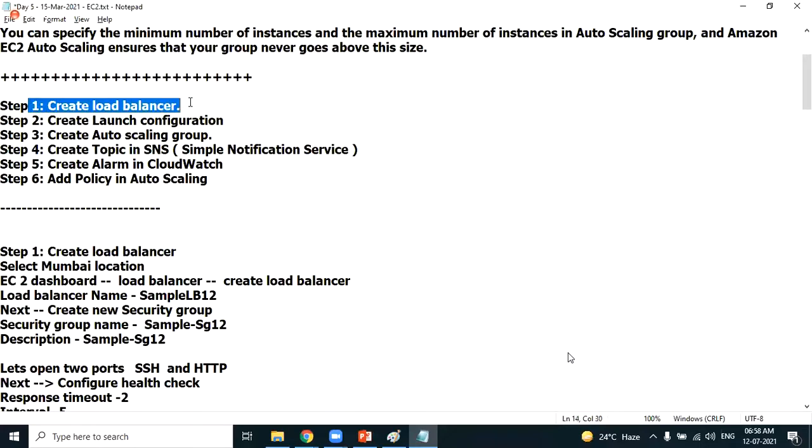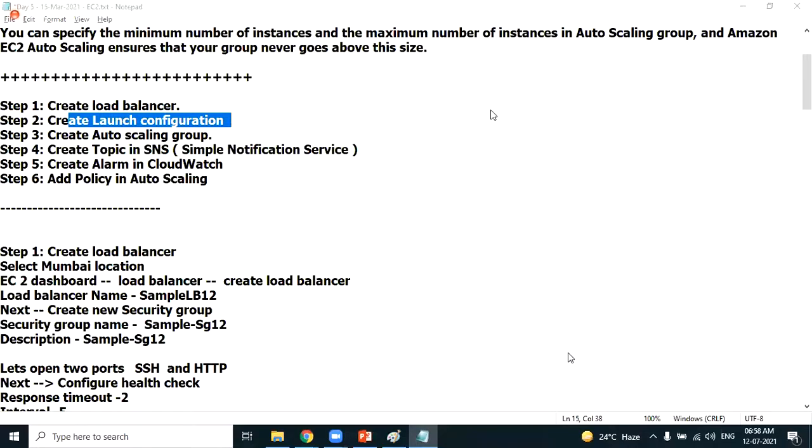Creating the load balancer is completed. Next, create launch configuration. You have a question definitely. Sunil, what do you mean by launch configuration? Definitely a question could be, what do you mean by launch configuration? Okay, so what is launch configuration? Let's try to understand.